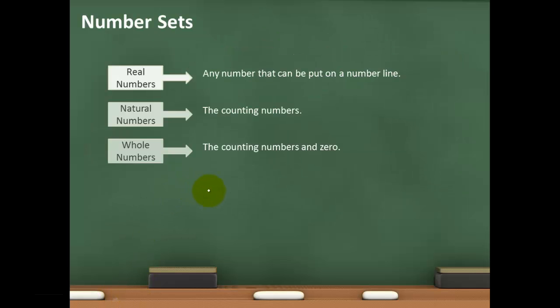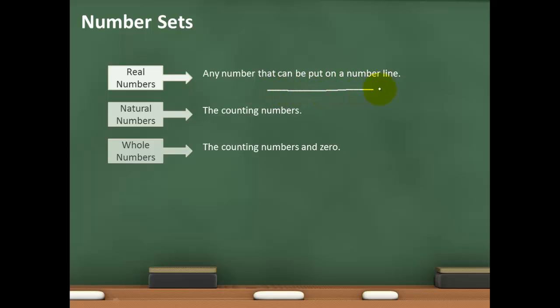The first thing I want to talk about are number sets. These are sets of numbers. Anytime I talk about a set in mathematics, all I'm talking about is a group of things that shares some characteristics. And more specifically, I'm going to talk about number sets. One of the broadest number sets that we're going to talk about involves the real numbers. And these are basically any numbers that can be put on the number line.